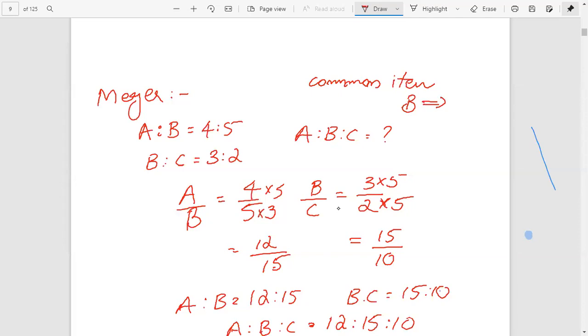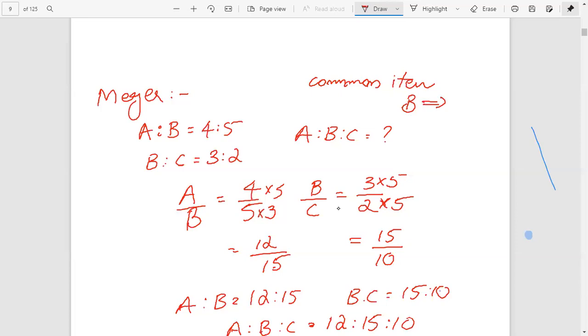In a fractional number, if you multiply the denominator by a number, we can multiply the numerator by that number also. Therefore, here we can multiply 4 into 3 also. Similarly here, if we multiply the numerator by a number, we can also multiply the denominator by that number. Therefore here, 4 into 3 divided by 5 into 3.